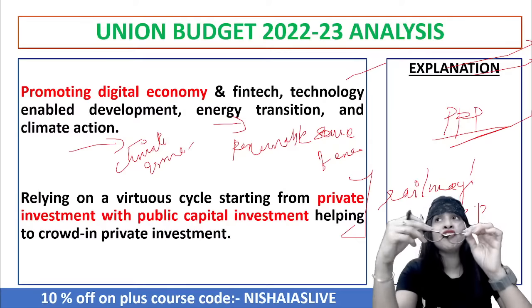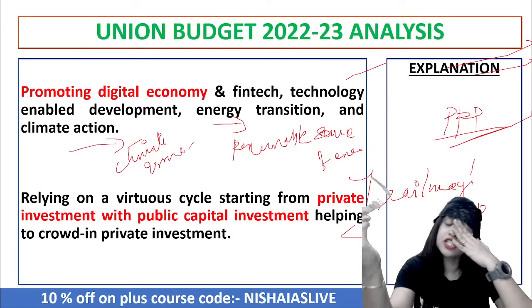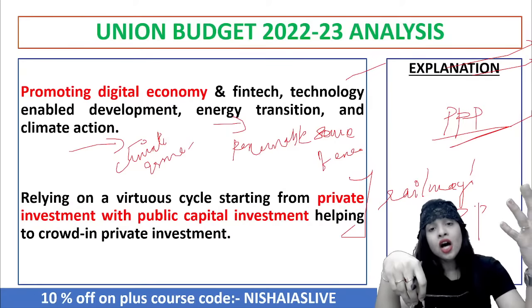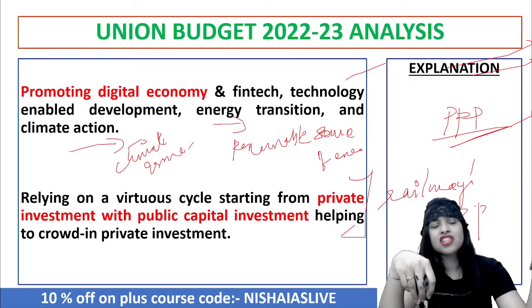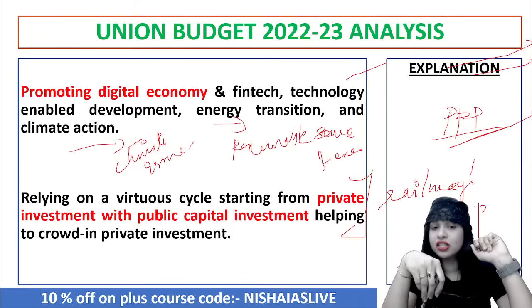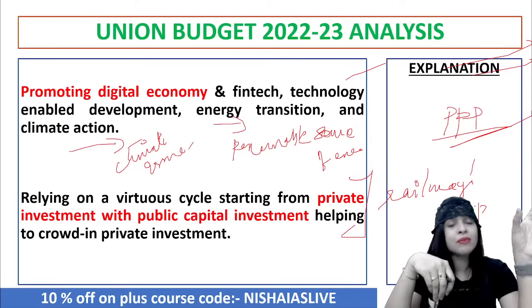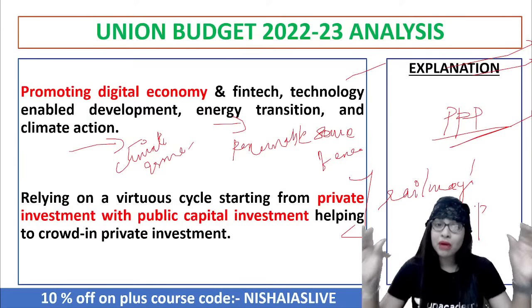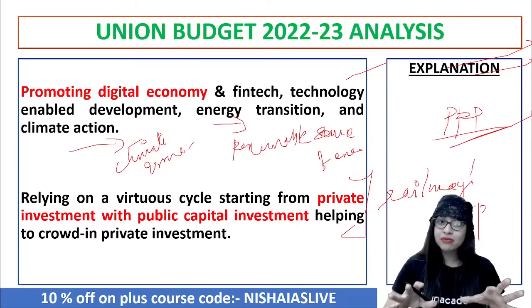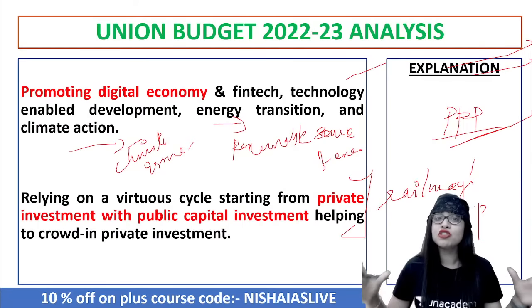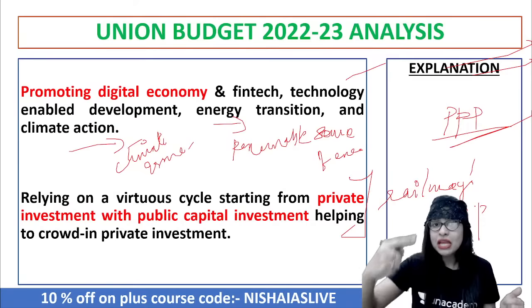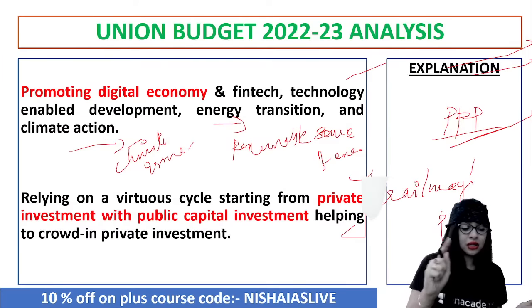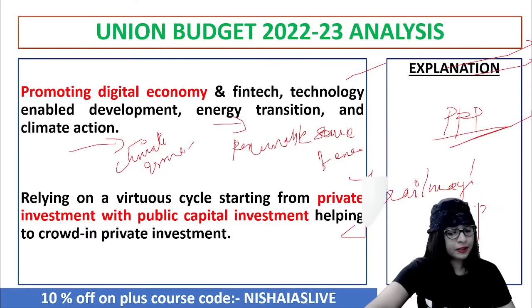Now, crowding out effect is something that is not new. It is already there. The whole point is that in one of the visions of Amrit Kal, which is put forward in the budget, they say, chalo, let's focus more on the triple P concept. Because the government is not having proper funding, so let's depend on private investment. That is encouraging the private sectors also to grow. At the same time, the public capital investment is also pushed harder, and we are able to grow to a greater extent. You got the point? So that is also another important point to be understood. Clear?